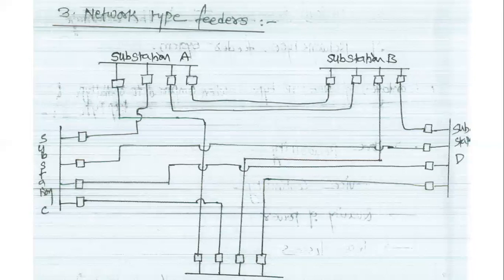These are the different types of primary distribution feeders. In the next class we will discuss the effect of the generalized circuit constants.